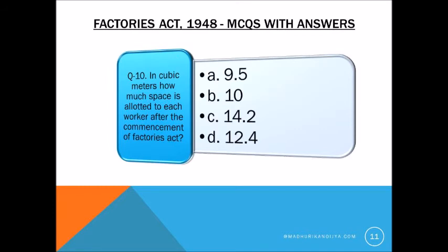Now question number 10. In cubic metres, how much space is allotted to each worker after the commencement of the Factory Act? The right answer is C. 14.2.